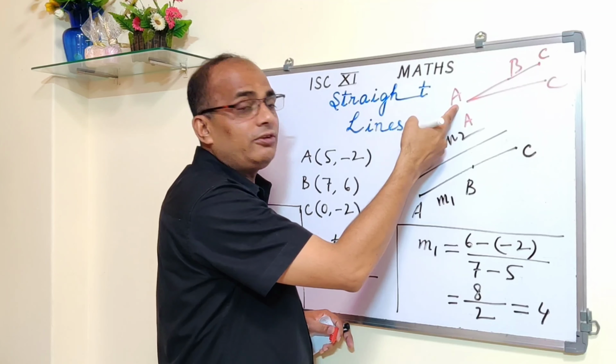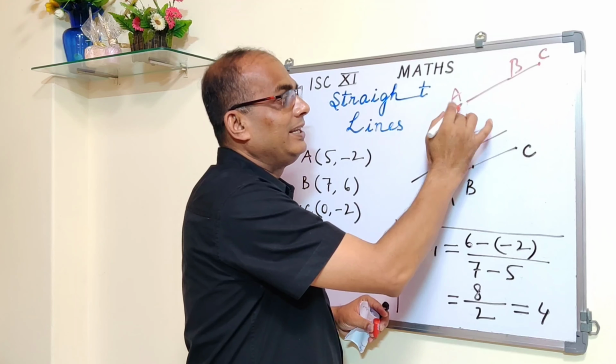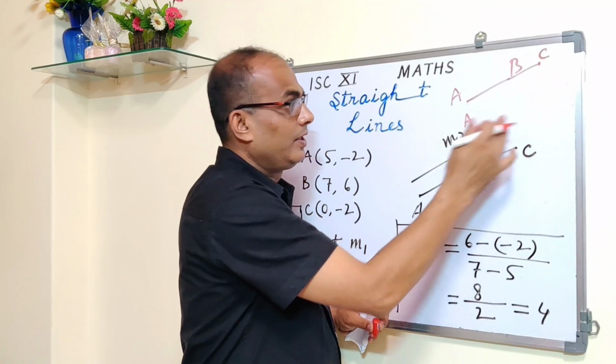Because the slopes of the two lines AB and AC are equal, they are parallel. If they coincide, then also they are parallel. This is because one point A is common, in AB and AC. If you have AB and CD, then you can get two separate lines. Here one point is common.